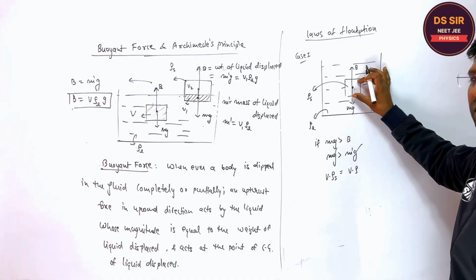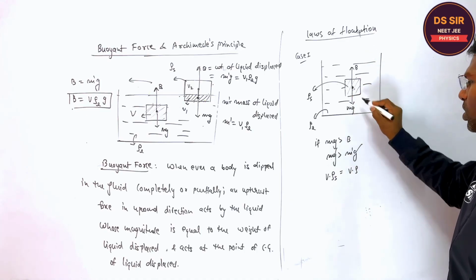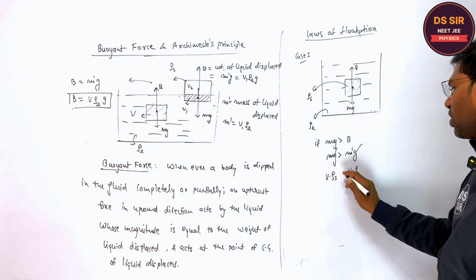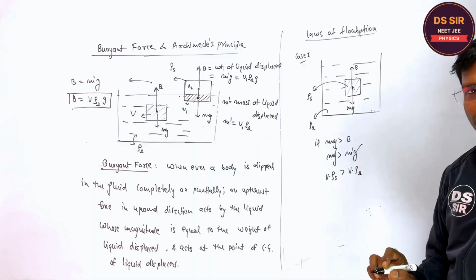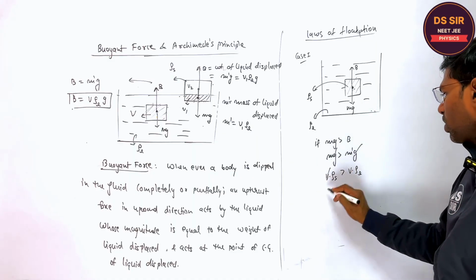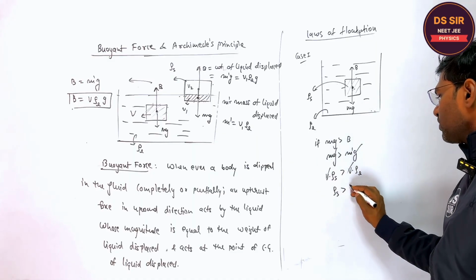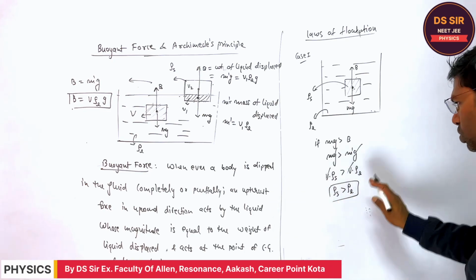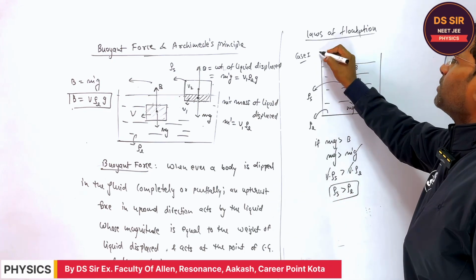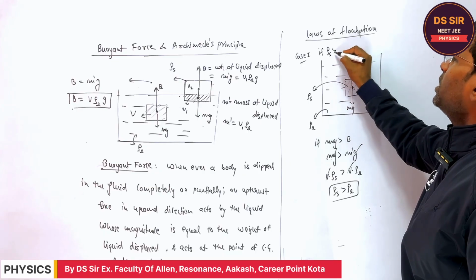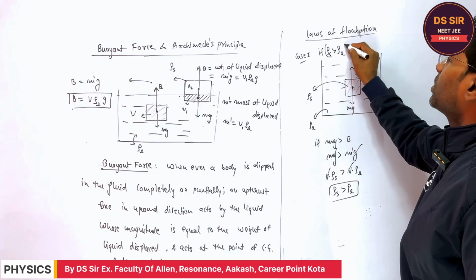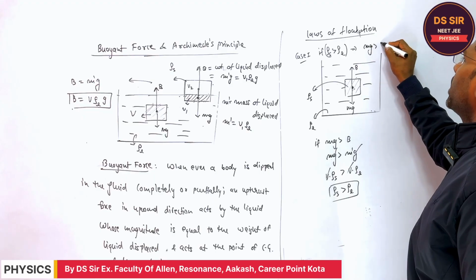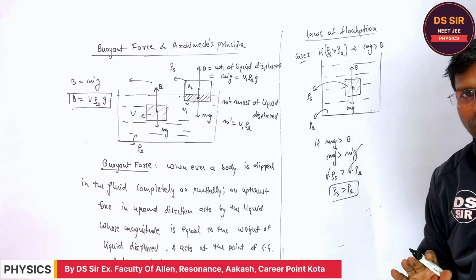Because it is completely dipped, the volume of liquid displaced is equal to the volume of the body, and the density of liquid. Is it clear or not? So the volume will cancel out. Density of the solid is greater than the density of the liquid. Or you can say, in the case 1, if density of solid is greater than density of liquid, it implies that the weight mg will be greater than the buoyant force. Is it clear or not?